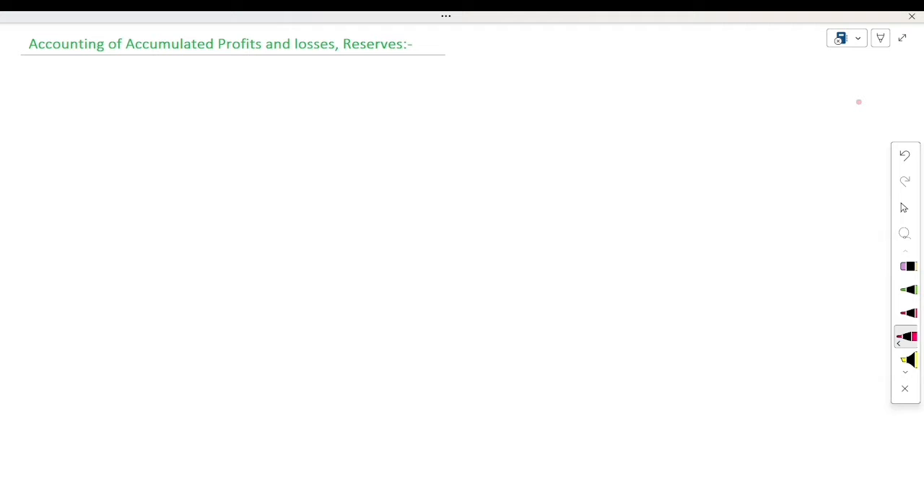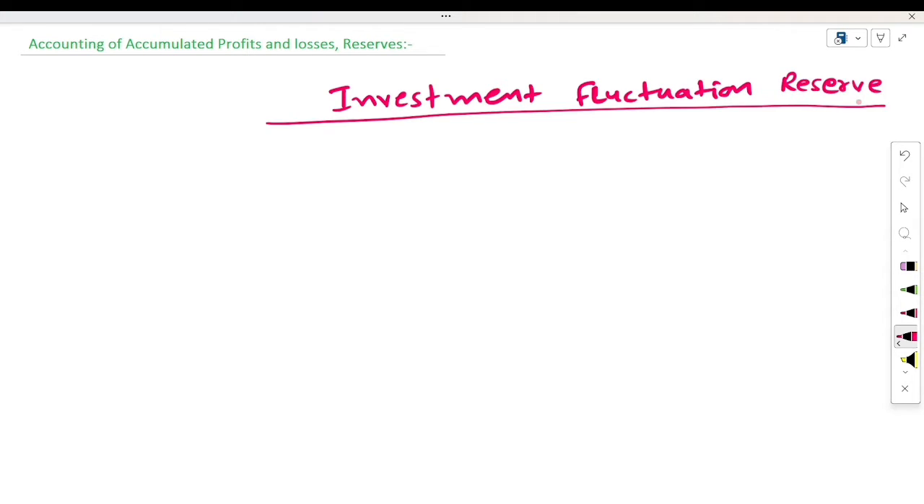Okay, see here, the third type of reserve is investment fluctuation reserve. Investment fluctuation reserve is a reserve which is set out of profit to meet a fall in the market value of investment. Suppose you have invested rupees 1 lakh into the market. This is your book value.